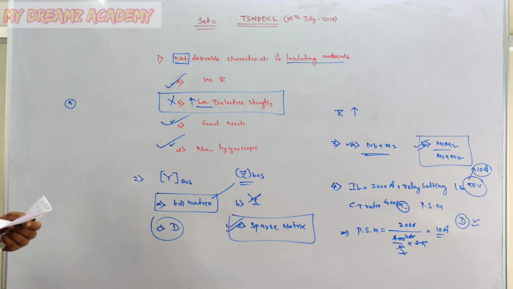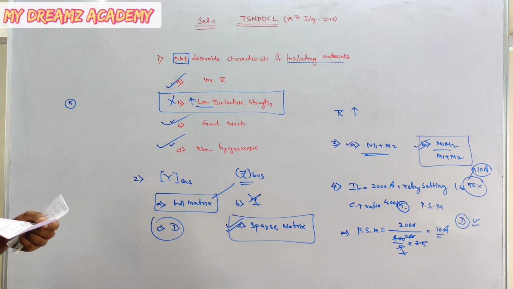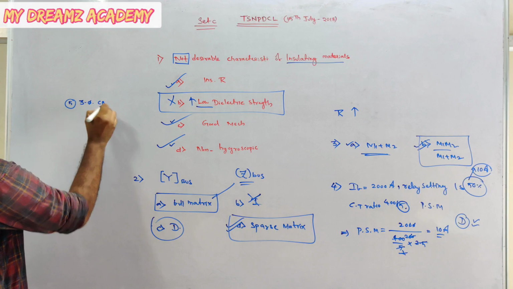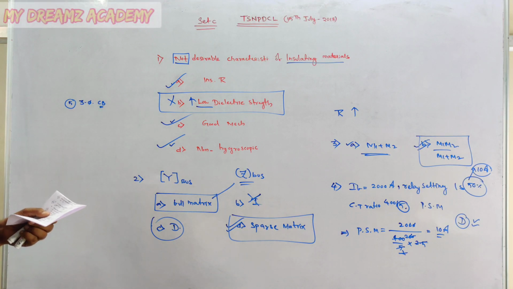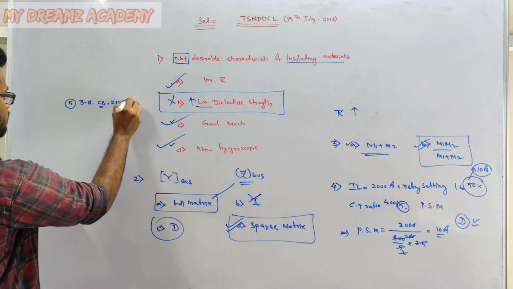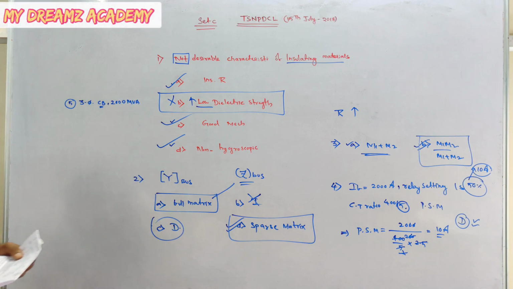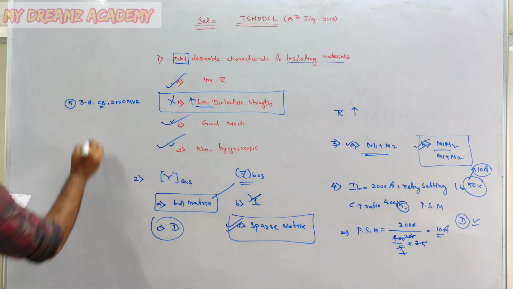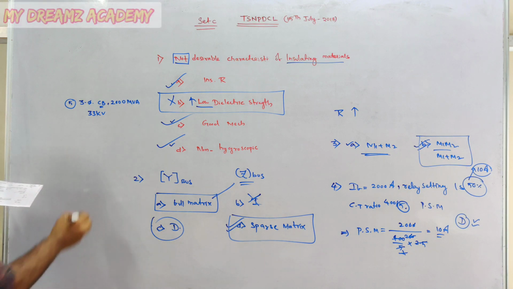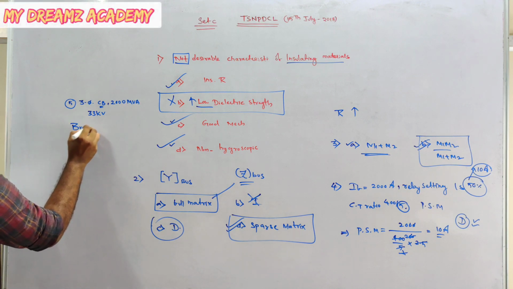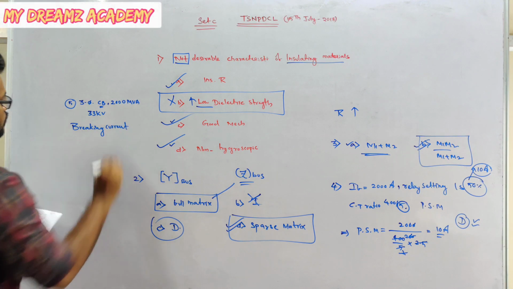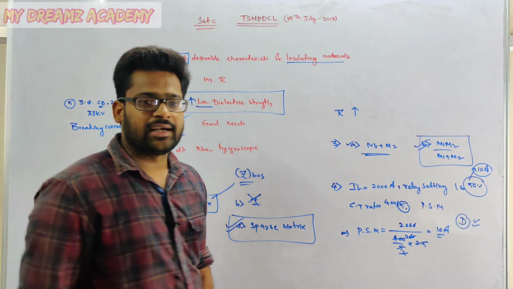What is the question? That is a three-phase circuit breaker. The rating of the circuit breaker is 2000 MVA and 33 kV. We need to calculate the breaking current. We know two things, breaking current and making current.